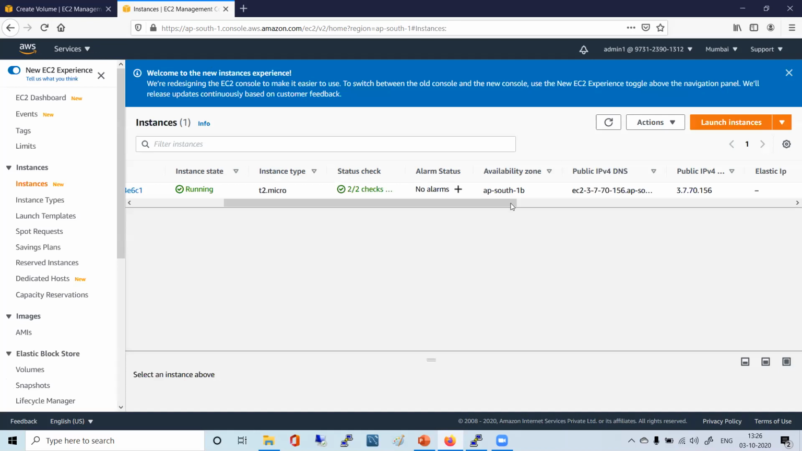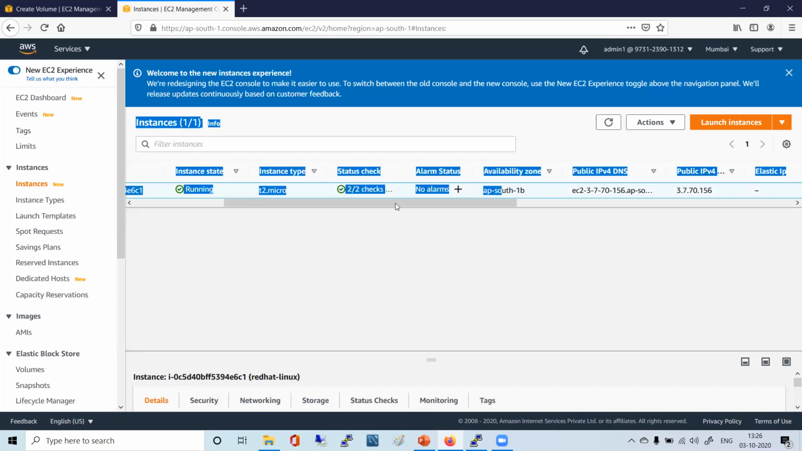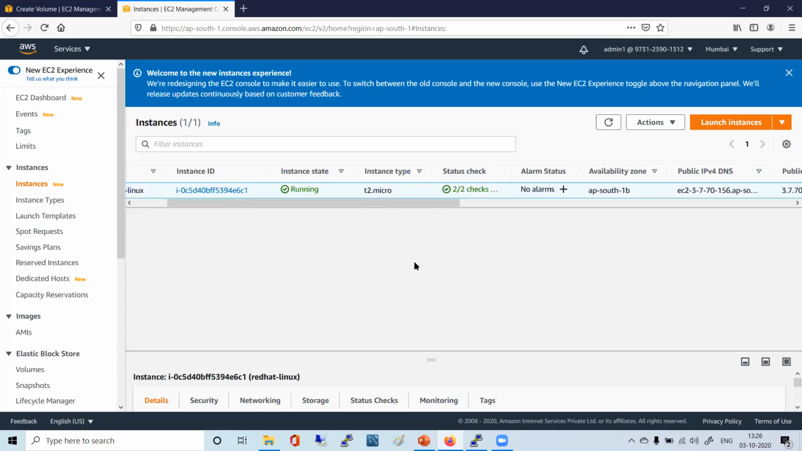That instance which we have created for Linux, my availability zone is AP South 1B. If it is 1B, and you create your EBS volume in 1A, how will your instance access that volume? That's why I just want to confirm. So you have to put it in 1B.